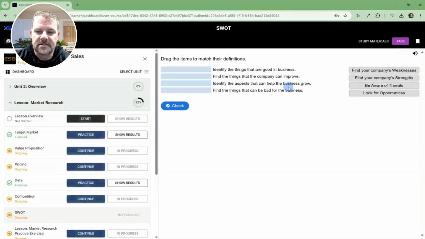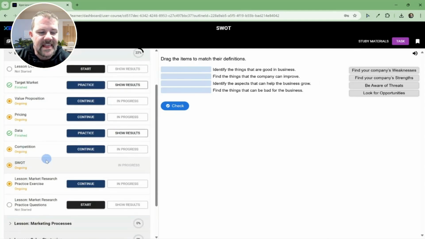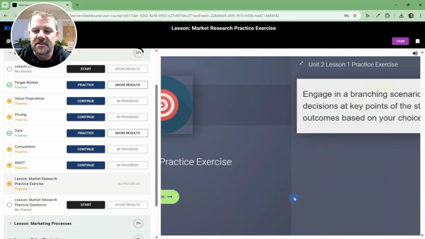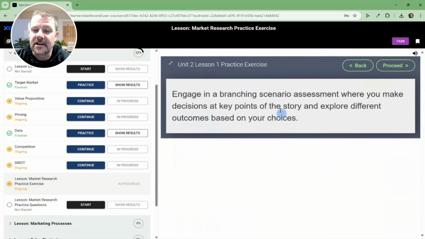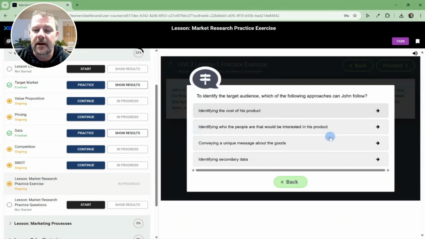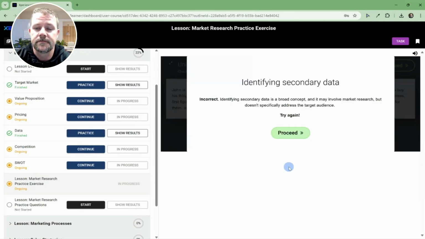And then when I get to the end of the lesson, the end of each lesson is going to provide a practice exercise and a practice question. So for the practice exercise, in this case, I'm pulled into a scenario branching exercise, and I'll read through the content and I'll proceed and I'll answer the questions based on the scenario. Again, getting immediate feedback on my responses.